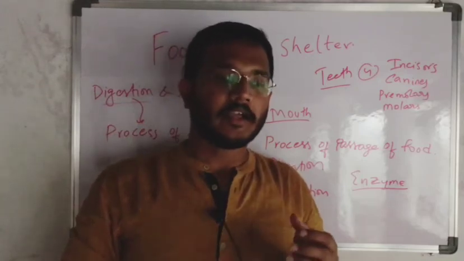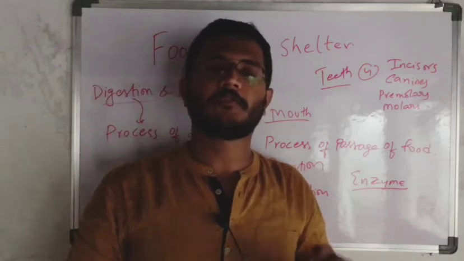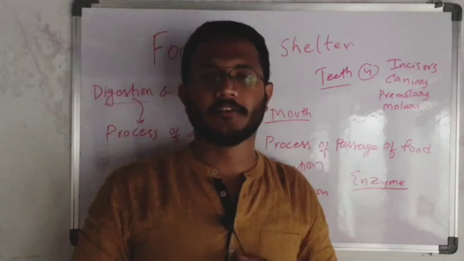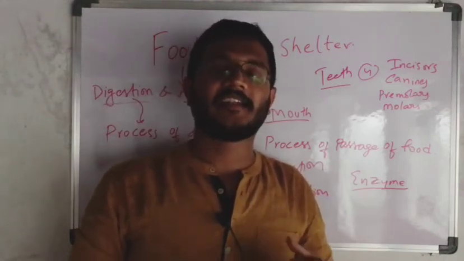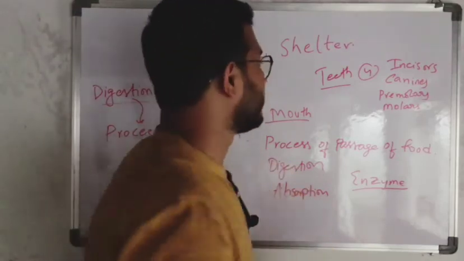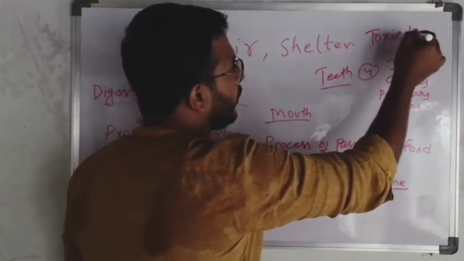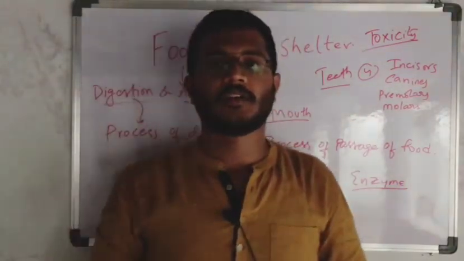Liver is partially associated with the digestive system, because whatever materials and fluids we are taking, first they will be checked by the liver. The liver is a beautiful organ that will check and decrease the toxicity of the materials. Toxicity means the danger, the poison.